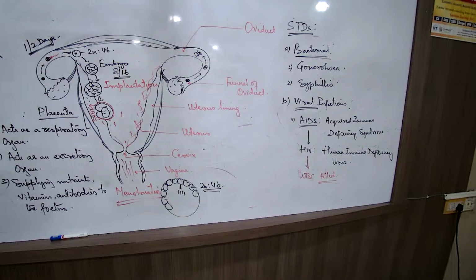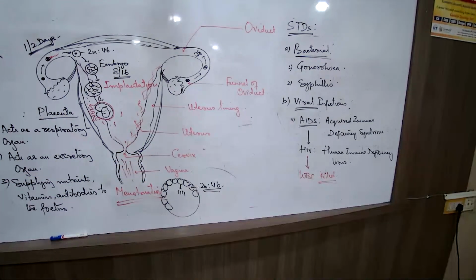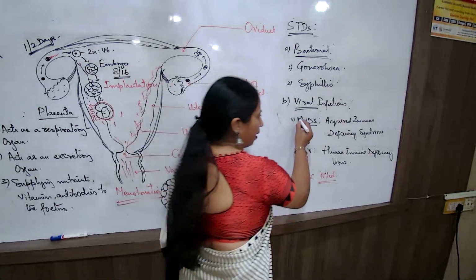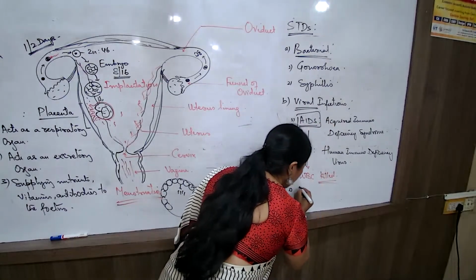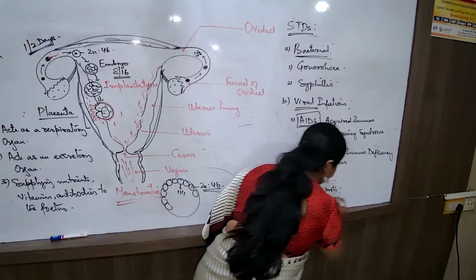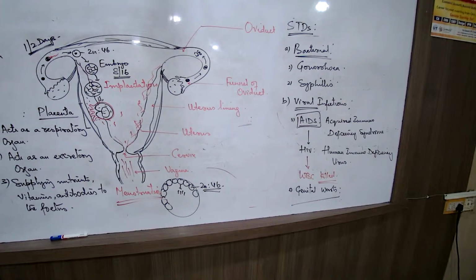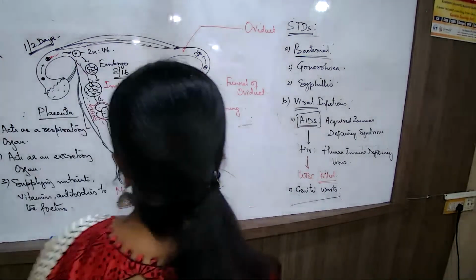Now, when we are talking about this, I said that if a person suffers from AIDS, the person will be having reduced immunity, which will make this person prone to any type of germs, any type of infection, and it is at a very, very high risk now the person is. One more is there. ये तो पढ़ना ही है AIDS, and there is one more, genital warts. Write 2 viral infections क्या लिखोगे? Genital warts and AIDS. Write 2 bacterial infections क्या लिखना है? Gonorrhea and syphilis. So इसको अभी prevent कैसे किया जाए?